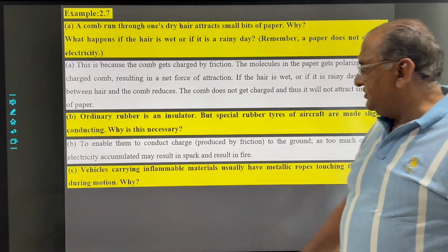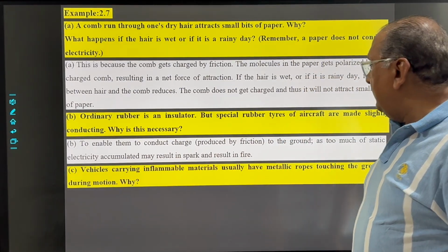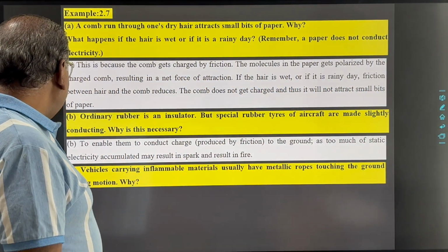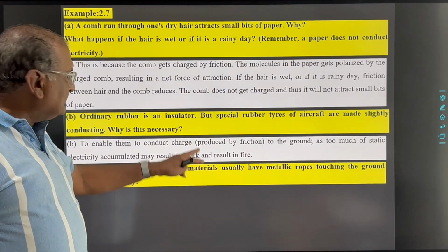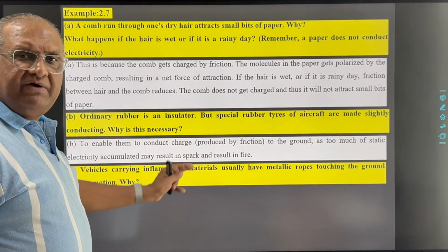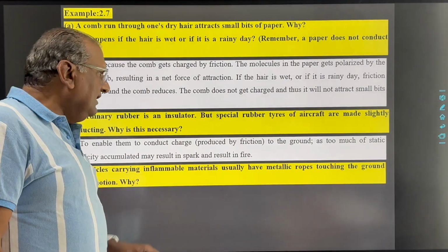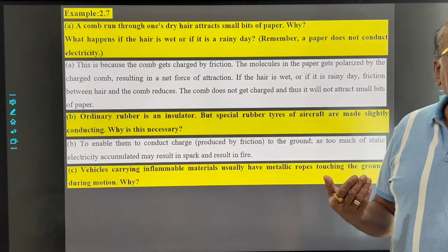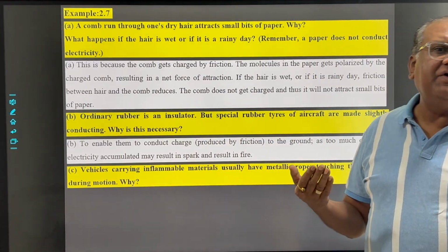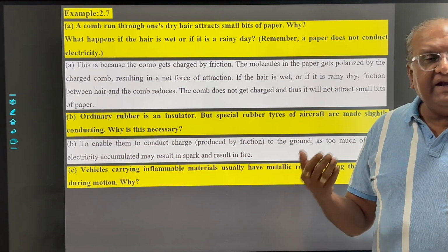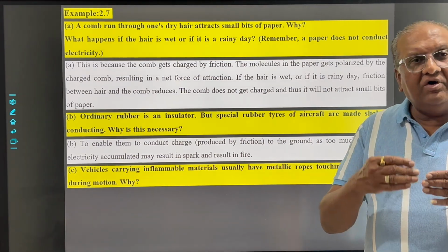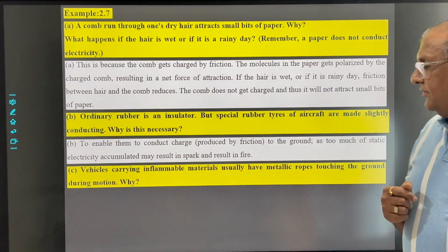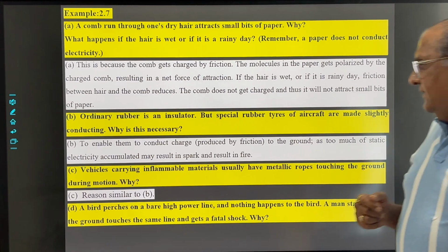And third question. Vehicles carrying inflammable materials usually have metallic ropes touching the ground during motion. Why? The same reason. Because when the vehicle is moving at high speed, again due to friction, the charges are accumulated on the tank, and if these charges are not earthed, then again there are chances of fire. Okay? Then D.